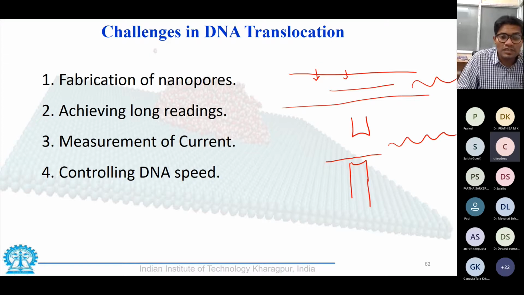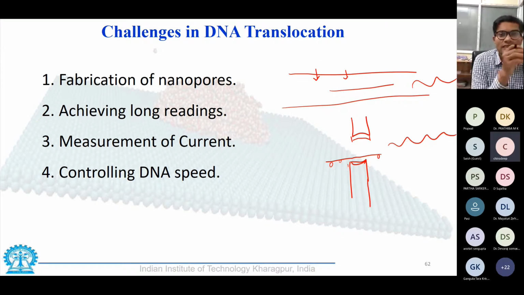Slowing down the speed of the DNA from a molecular level is very difficult. So in order to bypass it, we try to use the properties of the DNA, that is the electronic charge on the DNA. This DNA molecule has a certain charge, and in order to obtain the benefit from that charge, we try to put some charges on the walls of the nanopore. That is done by putting polyelectrolytes or a PEL membrane along the nanopore.